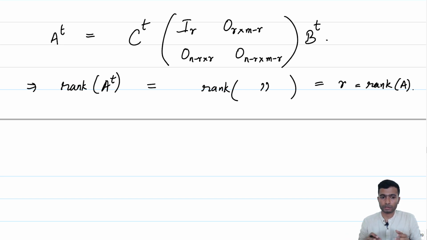So, if you take a matrix and look at its column space in Rm, and suppose it has dimension R, then the row space of the matrix A in Rn will also necessarily have dimension R. So, this relation is captured well in this particular theorem.